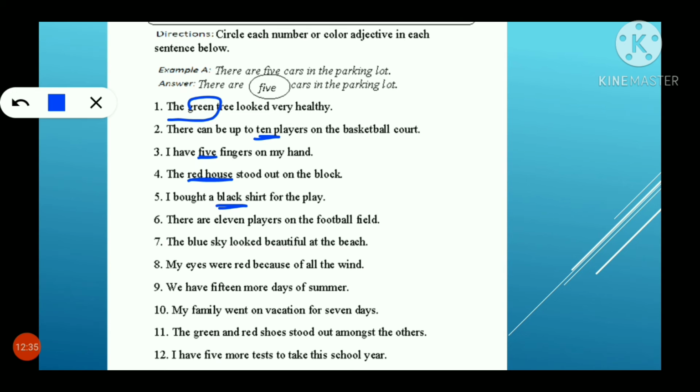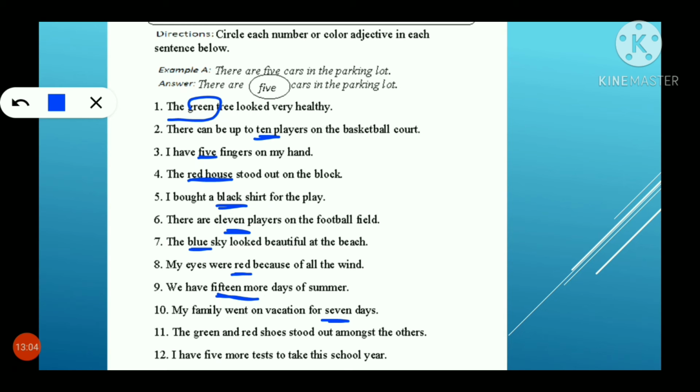I bought a black shirt for the play. Black. There are 11 players on the football field. 11. The blue sky looked beautiful. Blue. My eyes were red because of all the wind. Red. We have 15 more days of summer. 15. My family went on vacation for 7 days. 7. Here, representing the number and the color, you are identifying it.